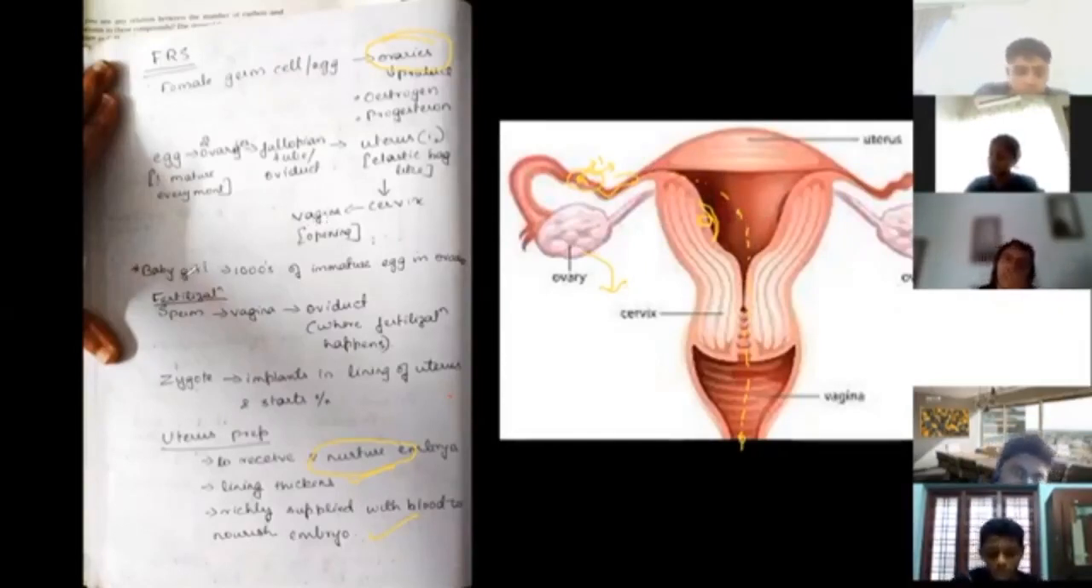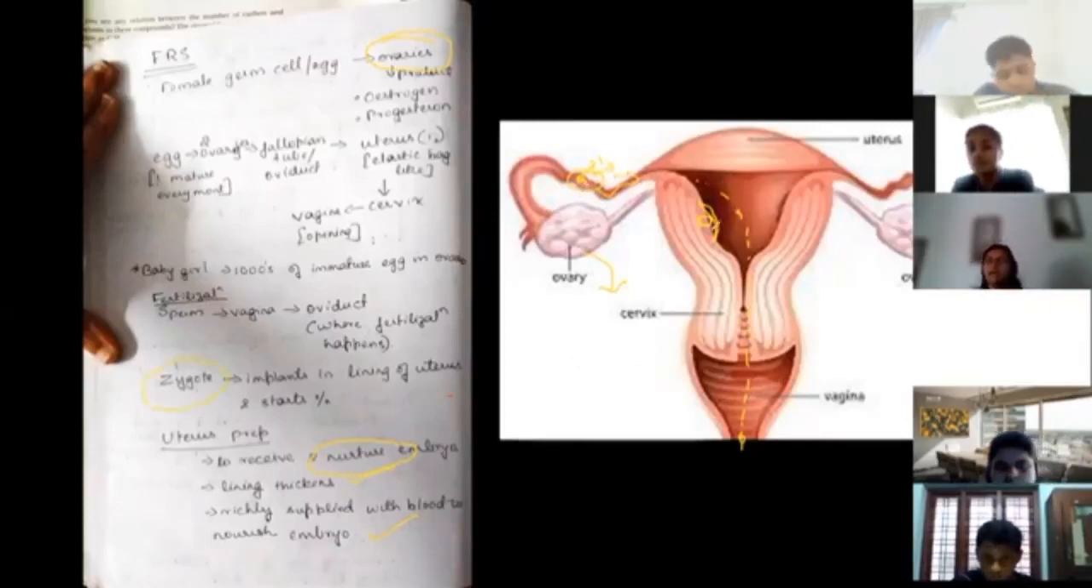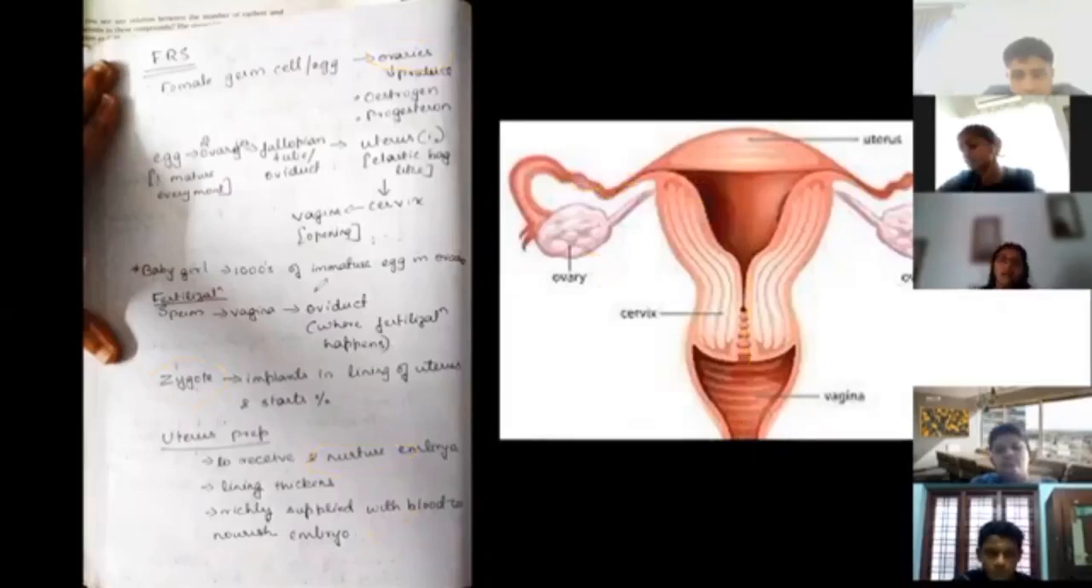Now when a baby child is born, it has thousands of immature eggs. How does the fertilization happen? Sperm is going to travel through the vagina to the oviduct, and in the oviduct fertilization happens. Now after the zygote is formed, zygote is going to divide and roll and ultimately come to the uterus and get embedded inside the uterus. Every month uterus is going to prepare itself for receiving the fertilized egg. How does it prepare? The lining is going to thicken, and it is going to be richly supplied with blood.